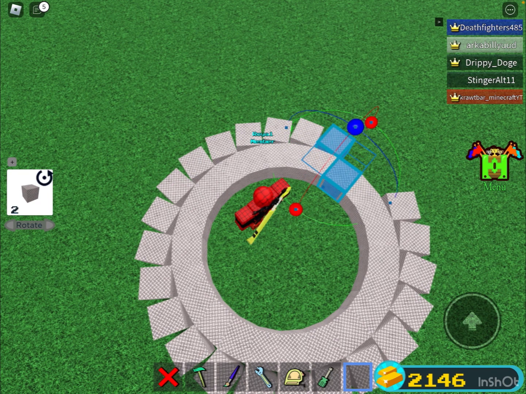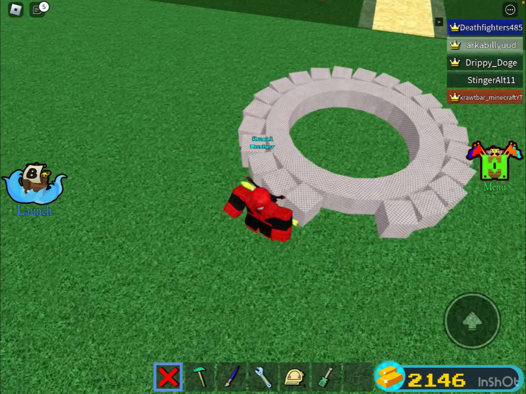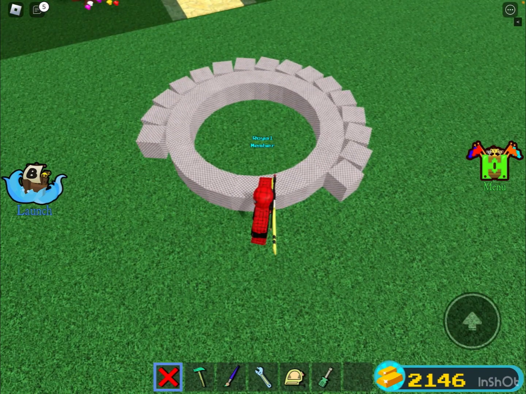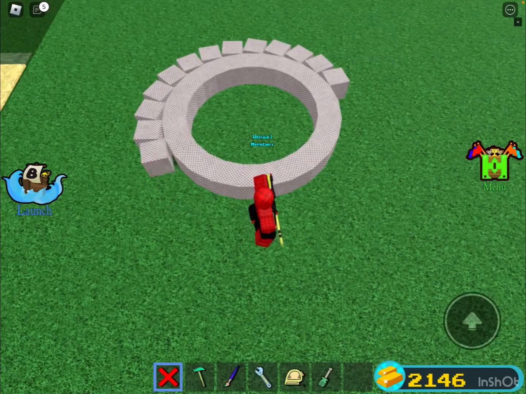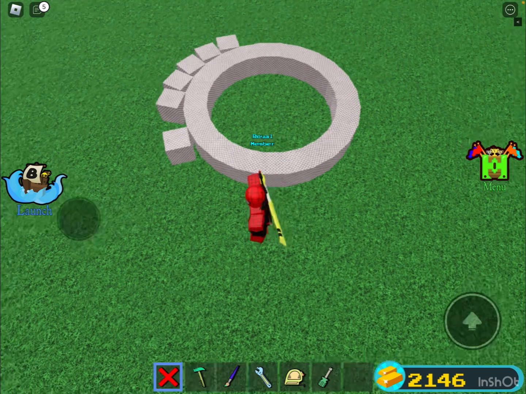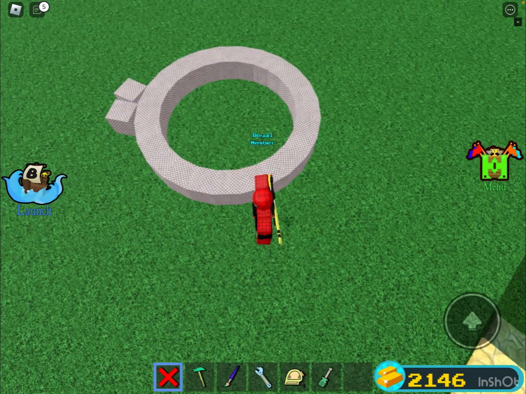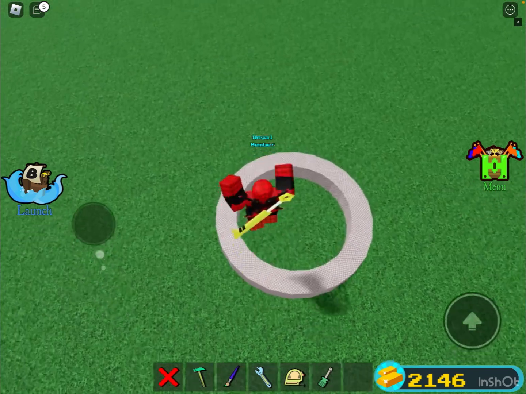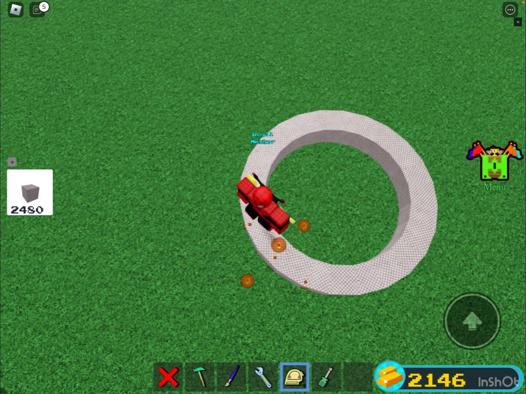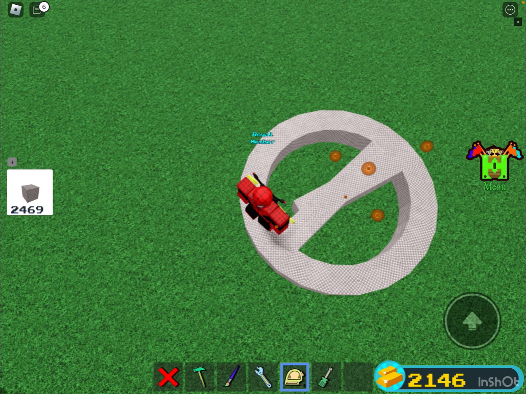And now it's done. And now you have to delete this. Delete all these blocks, and then if you want it to be like this, just it's done. But if you want to cover it from the middle, just do this.